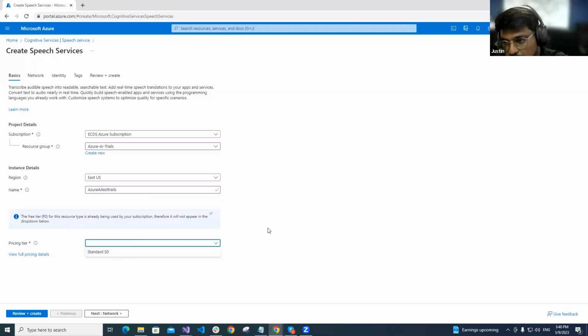Actually, I have one more service on the free pricing tier. There are two pricing tiers: one is standard S0 and the other is free F0. Free F0 means it has only some limited options. If you go with standard S0, we need to pay for it; it charges hourly. Already I have a service, so I'll go with that. After all these steps, we can review and create the speech service.